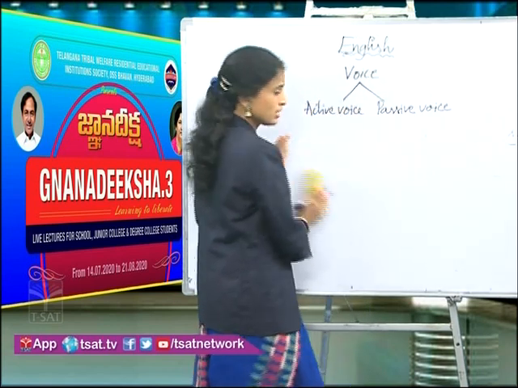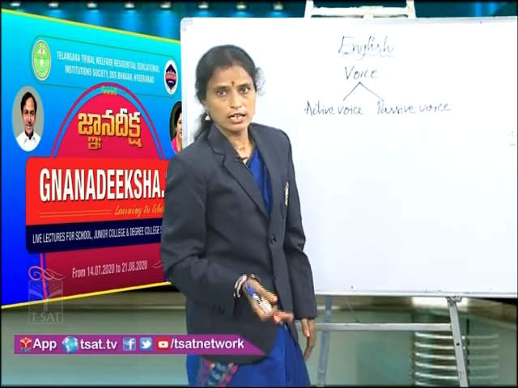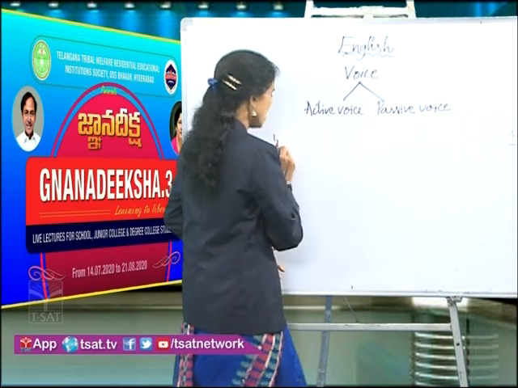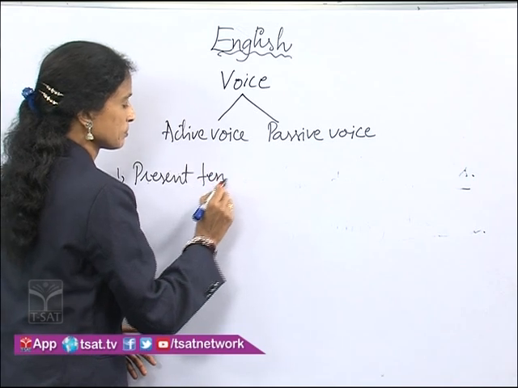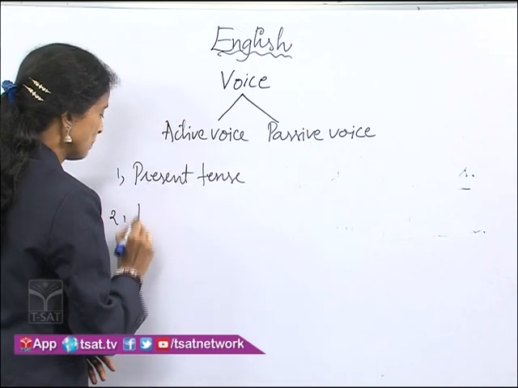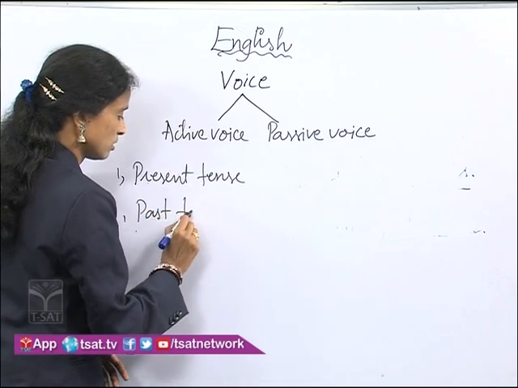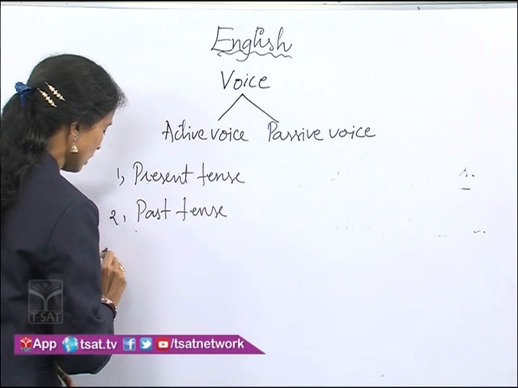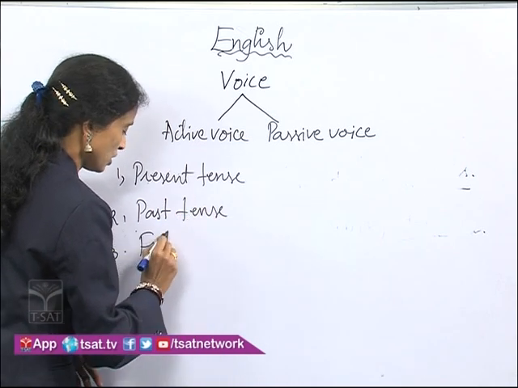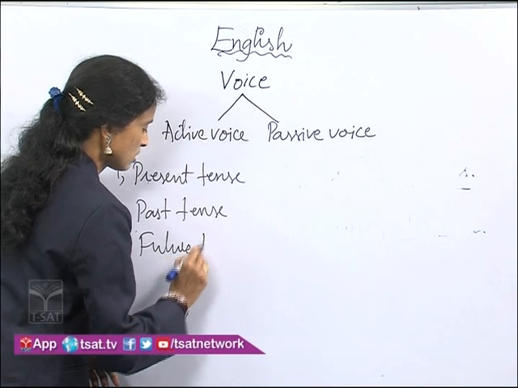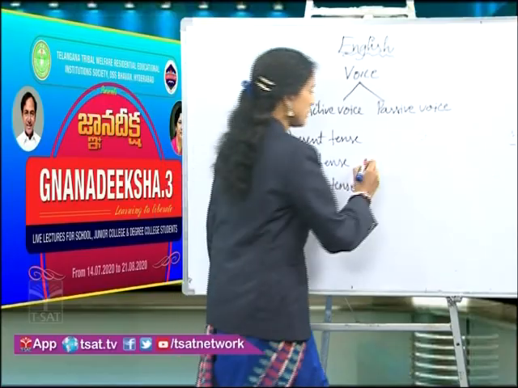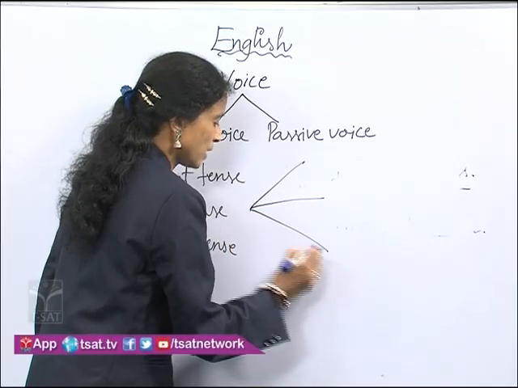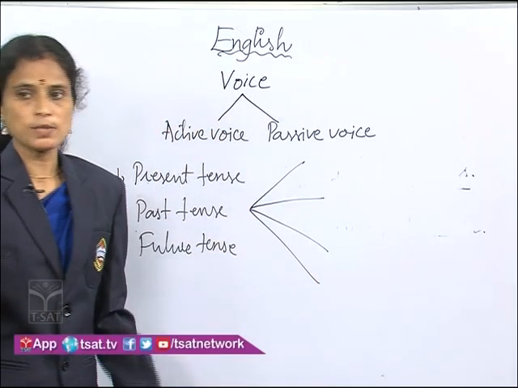Yes, dear students, how many main tenses do we have in English? We have 3 main tenses. What are they? Present tense, past tense, and future tense. Yes, mainly we have 3 tenses, and each main tense has been classified into its 4 forms, as you know very well.